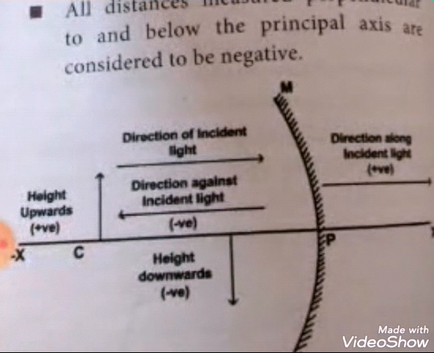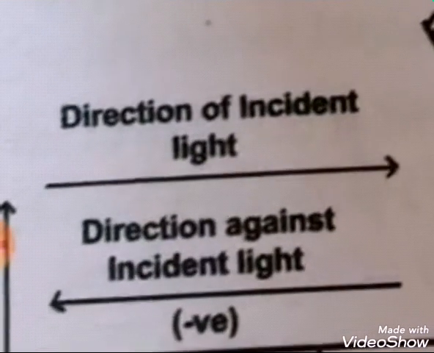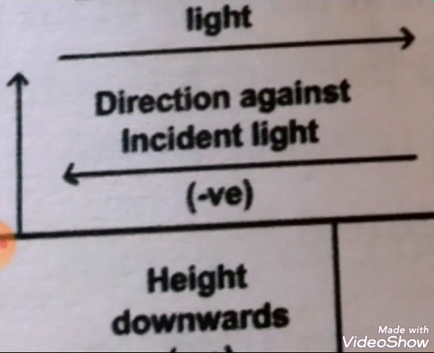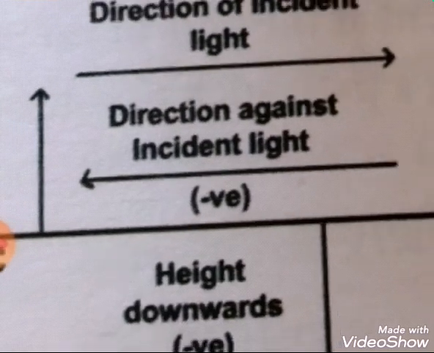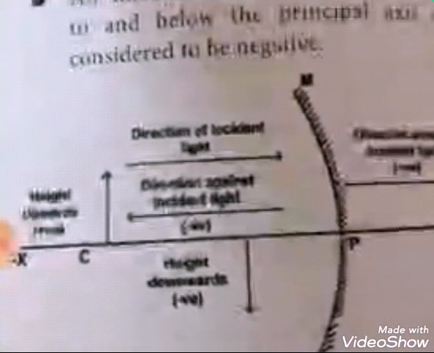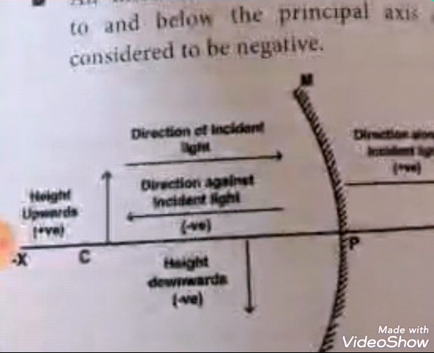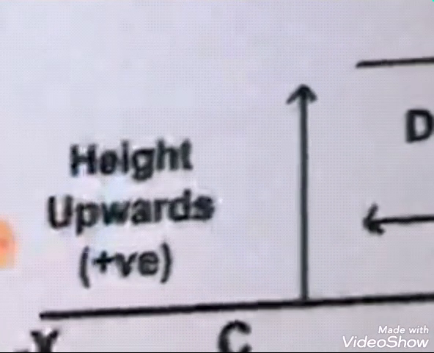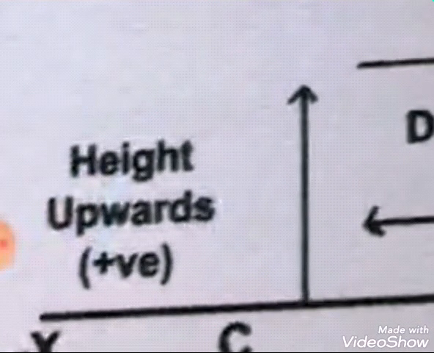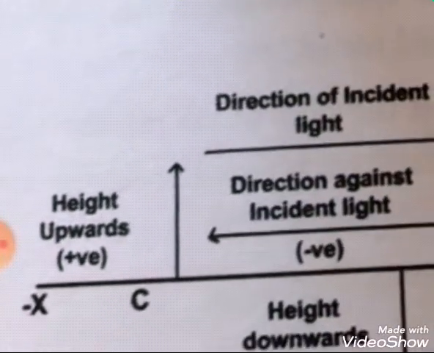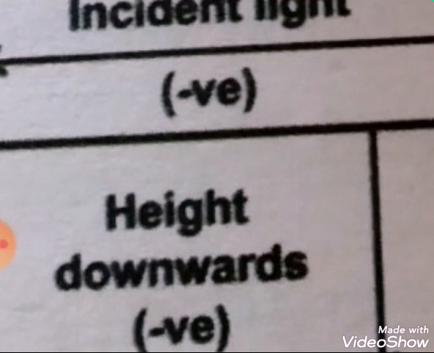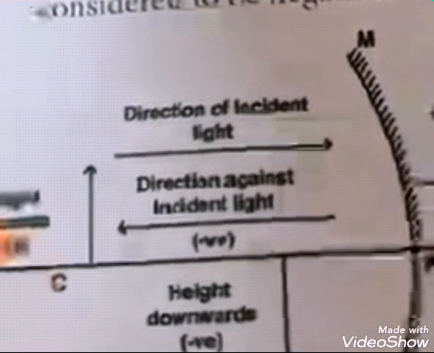Then the distance measured in the direction of the incident light must be taken as positive and the direction against the incident light must be taken as negative. You can see the direction here. The next point, all distances measured perpendicular to and above the principal axis: the height upwards is taken as positive and the height downwards from the principal axis is taken as negative.